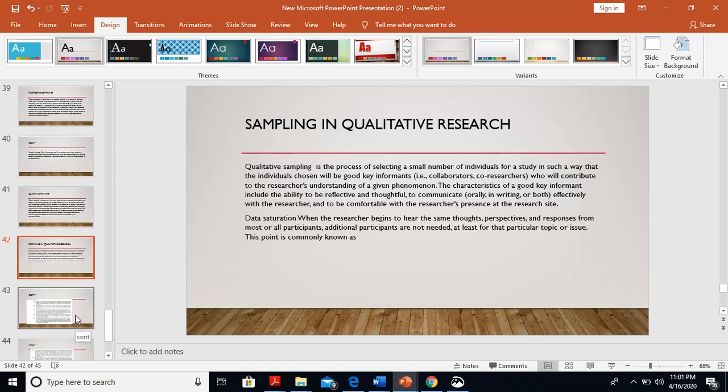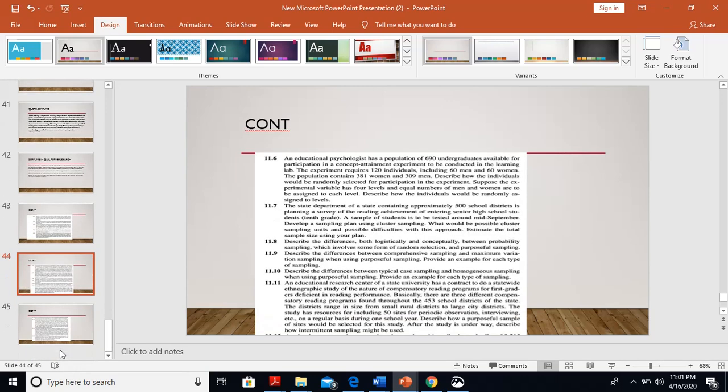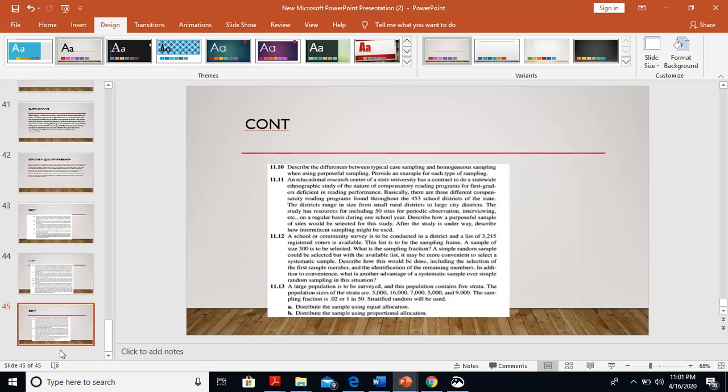Here are a few examples where the students can calculate different sample sizes. Three slides are given. Kindly calculate these percentages of sample for different research studies to enhance your sample selection skills.